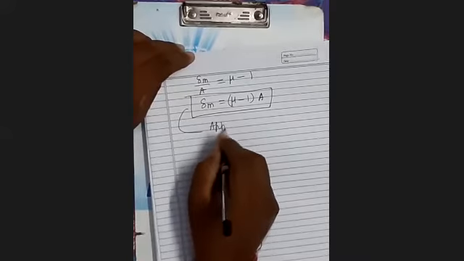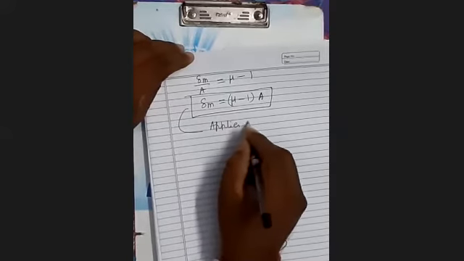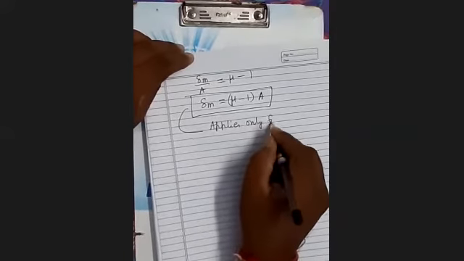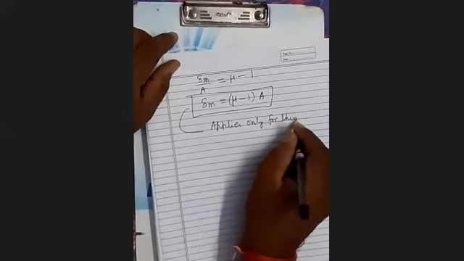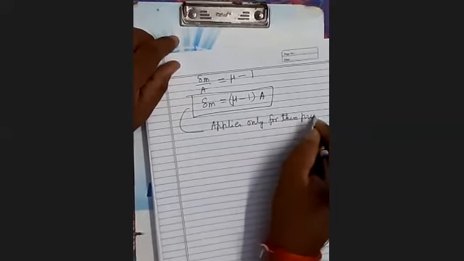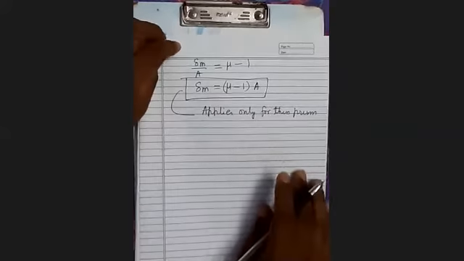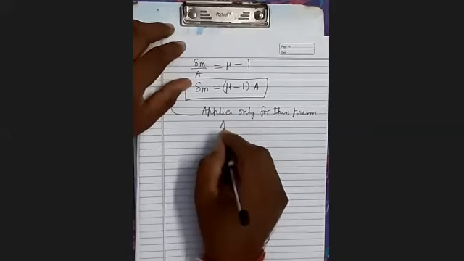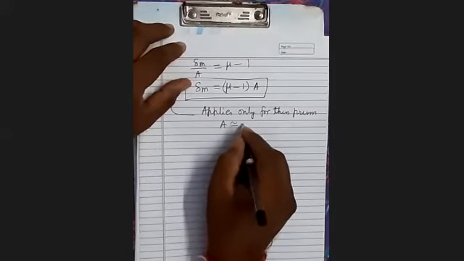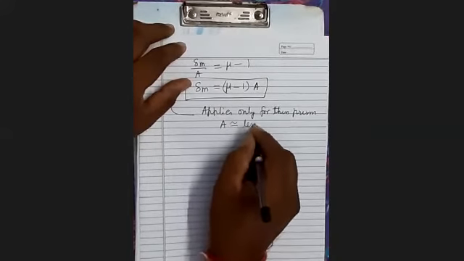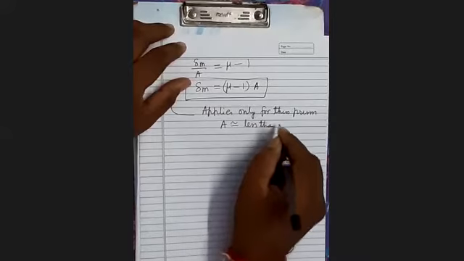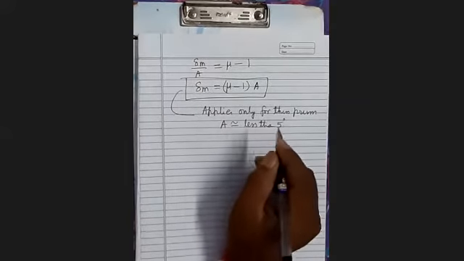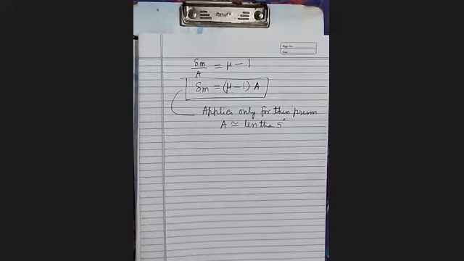It's clear. But this applies only for a thin prism, meaning one for which angle A is very small. Angle A is less than 5 degrees. Angle A is what? It is the refracting angle. This point is clear.